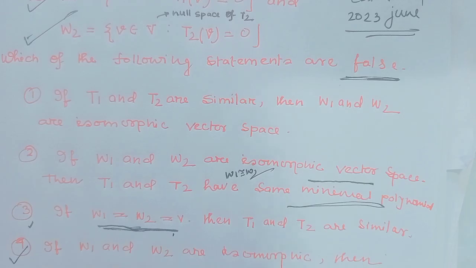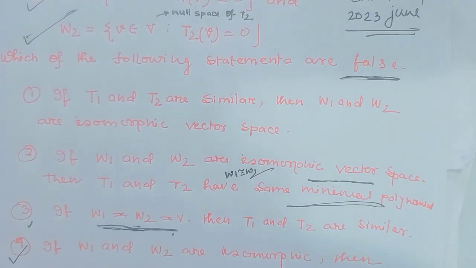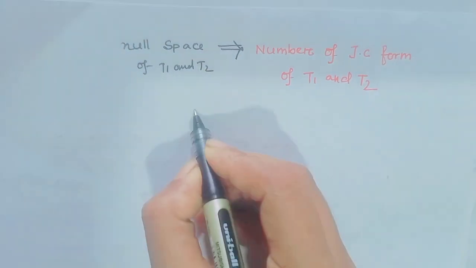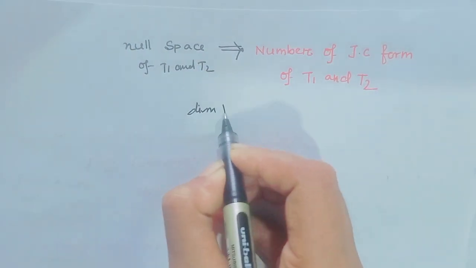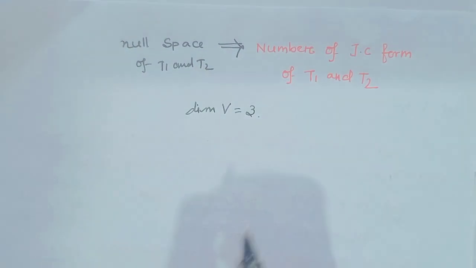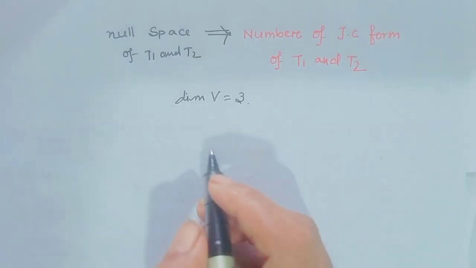If null space always represents the number of Jordan blocks, and the dimension of V is 3, that means this would be a 3 cross 3 matrix.